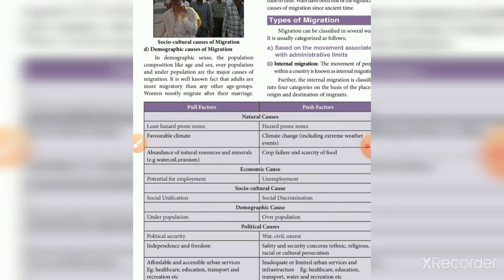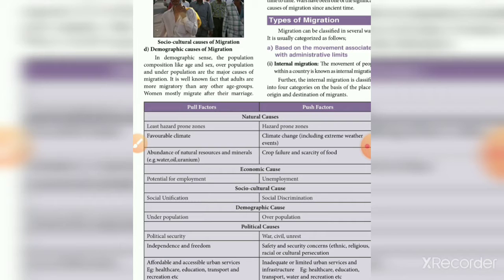Next is the abundance of natural resources and minerals. Abundant means having a lot of them. For example, when water, oil, and uranium are found in one place, many people migrate to that region. Also, crop failure and scarcity of food push people to move to other places.